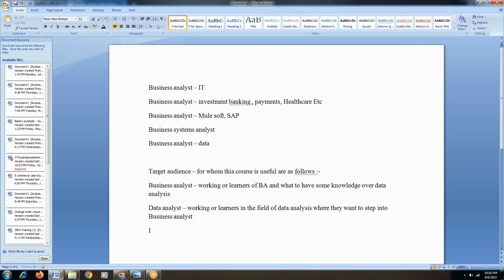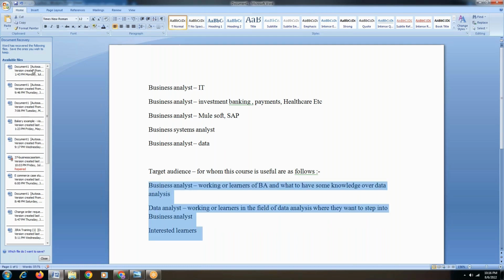At the same time, this is being used for interested learners, whoever wants to learn based on whatever interest they have. Even interested learners are also the audience here. So these are the three kinds of audiences which we are focusing on.